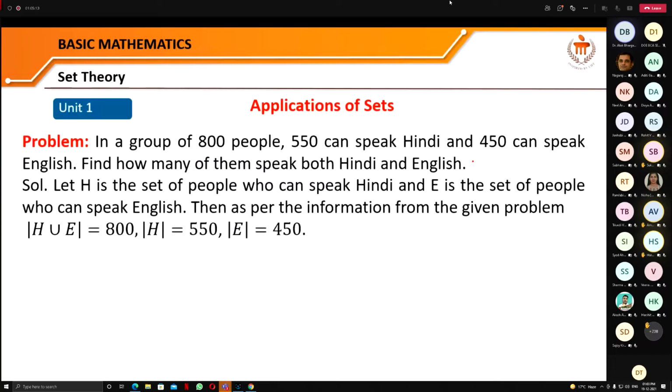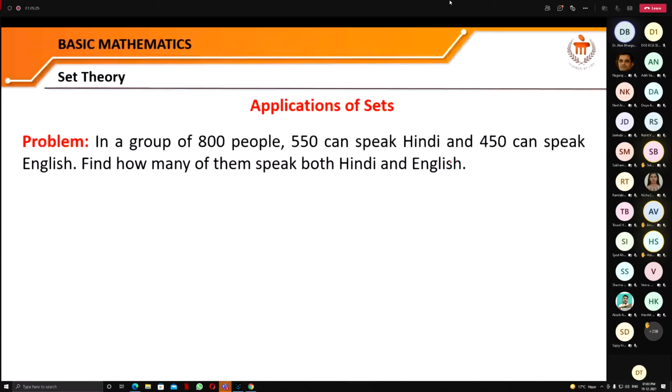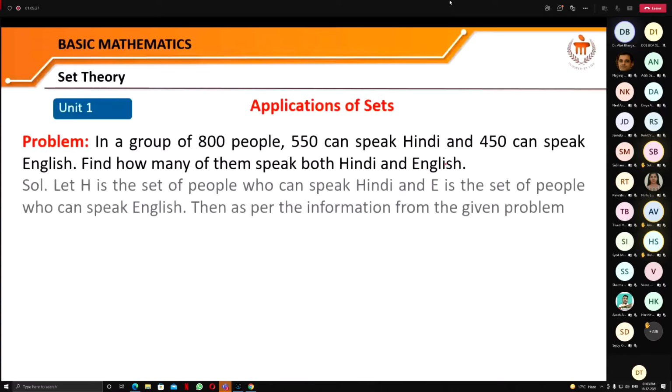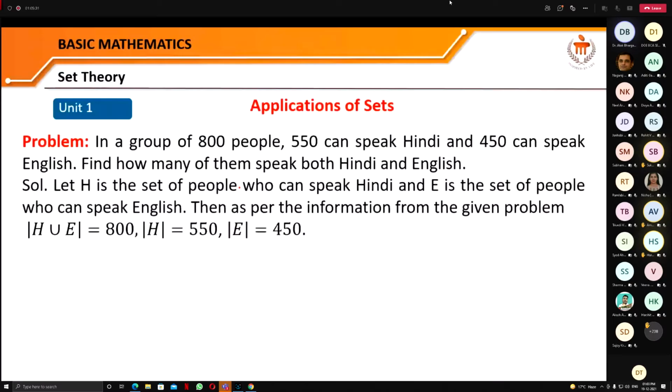So we are assuming here that the people present are speaking either Hindi or English or both. ऐसा कोई भी नहीं है उसके अंदर जो कि दोनों में से कोई भी नहीं बोलता, ऐसा क्योंकि कोई इंफॉर्मेशन नहीं दी हुई है. We don't have such information, correct? And it is given to us that the number of people speaking Hindi is 550, and the people speaking English are 450, correct?